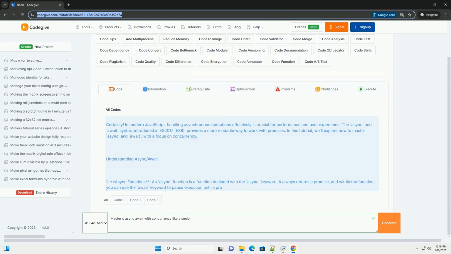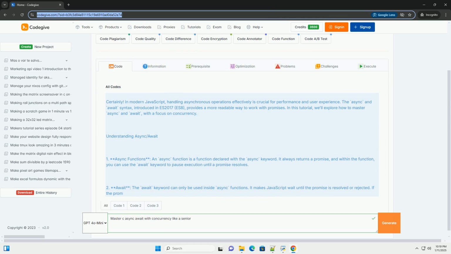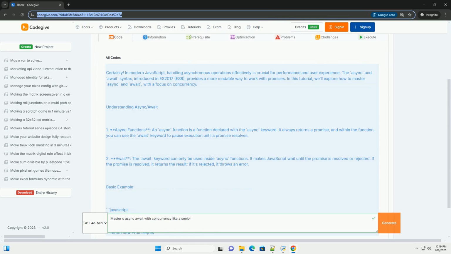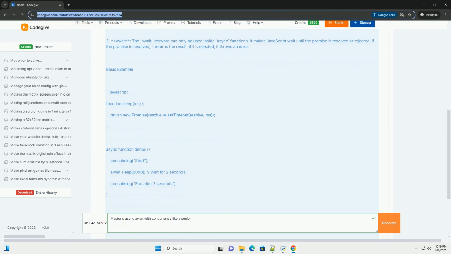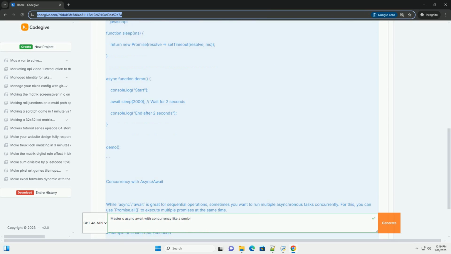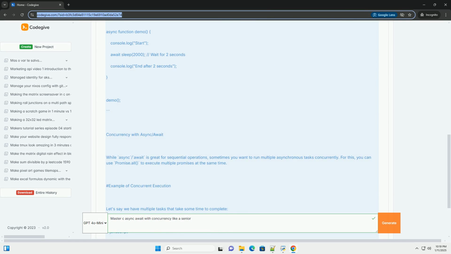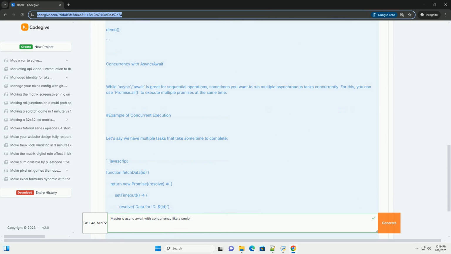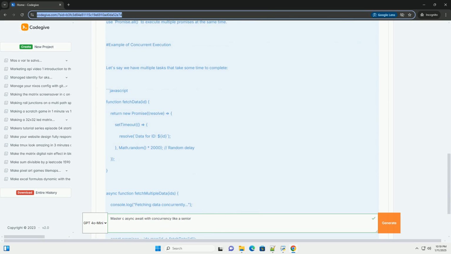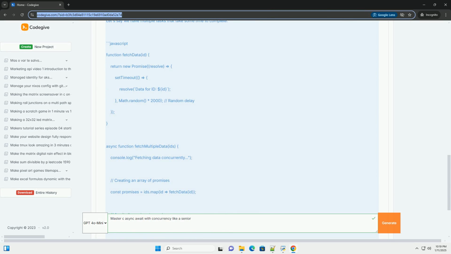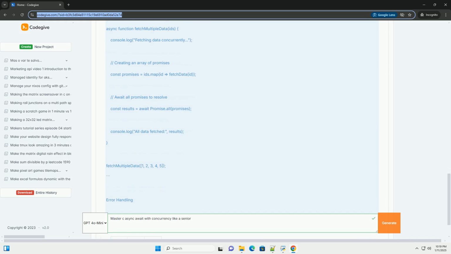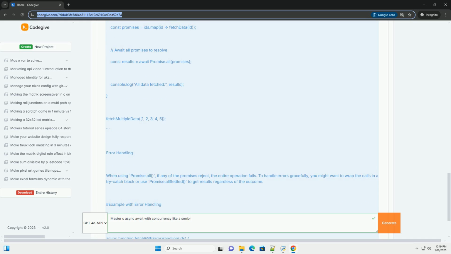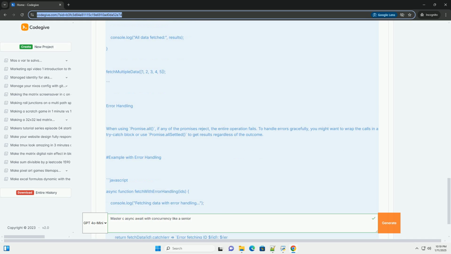Certainly. In modern JavaScript, handling asynchronous operations effectively is crucial for performance and user experience. The async and await syntax, introduced in ES2017, ES8, provides a more readable way to work with promises. In this tutorial, we'll explore how to master async and await, with a focus on concurrency.